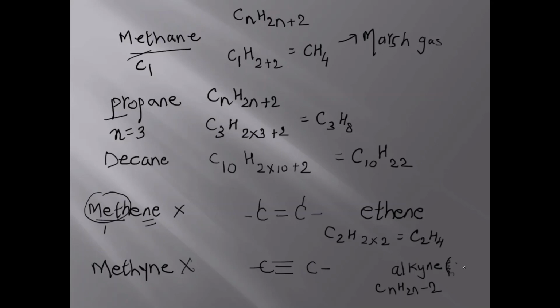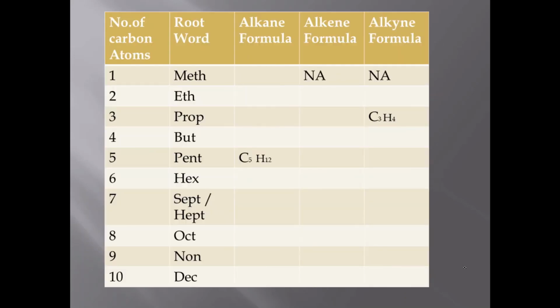And this concept which I have explained to you, CnH2n plus 2 for alkane, CnH2n for alkene, and CnH2n minus 2 for alkyne, you shall be completing this table. And if you have any doubt, please write it down in the comment box.